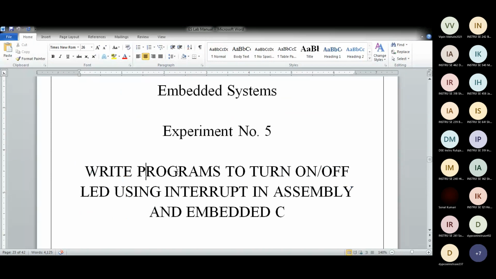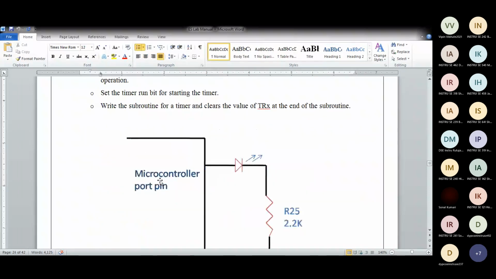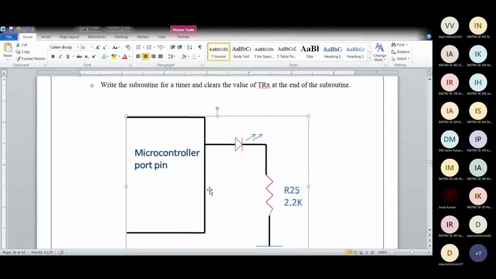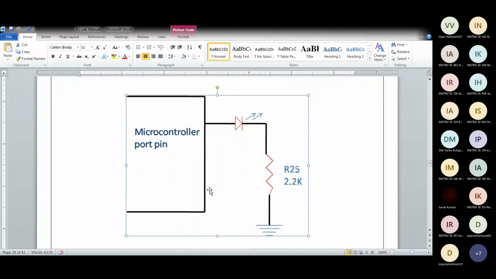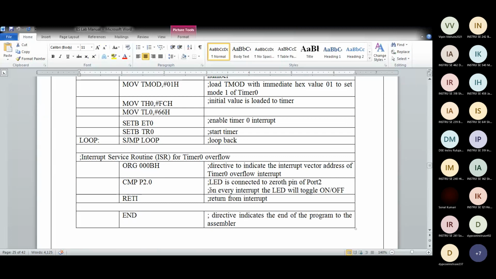Then a program to turn LEDs on and off using interrupt. So this is the theory of it. Now see this circuit diagram in the next one, number 4. You have to draw this by your hand and paste the screenshot over here. Do not copy my diagram. You have to keep it in the journal. Draw the diagram by your hand, take a screenshot or a photo of it, and paste it over here. Remove this and put yours here. Rest all, keep it as it is.